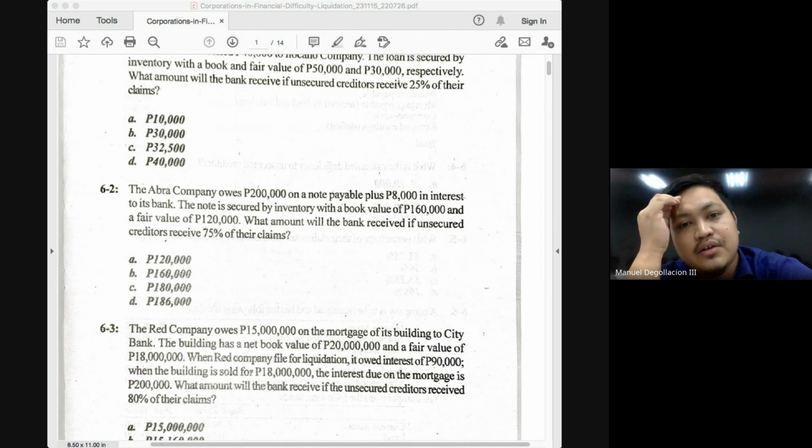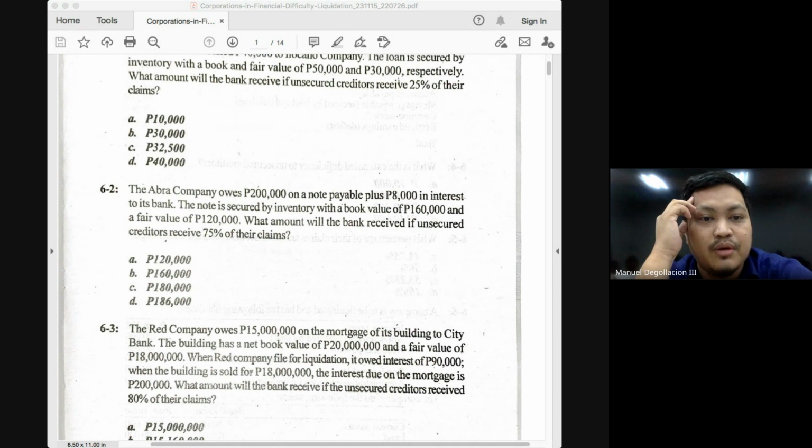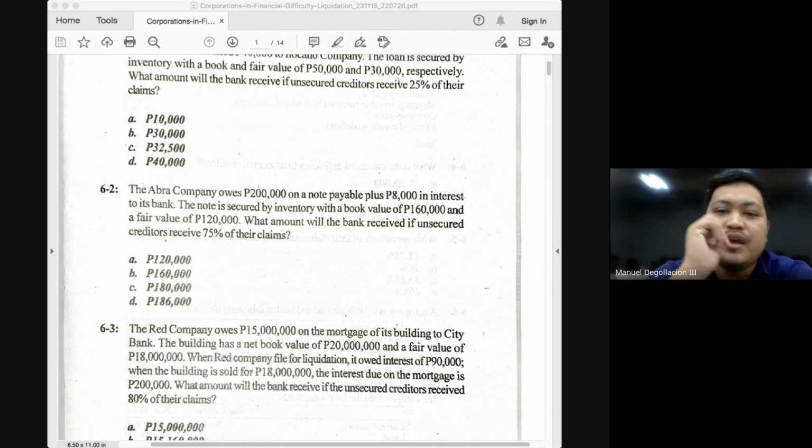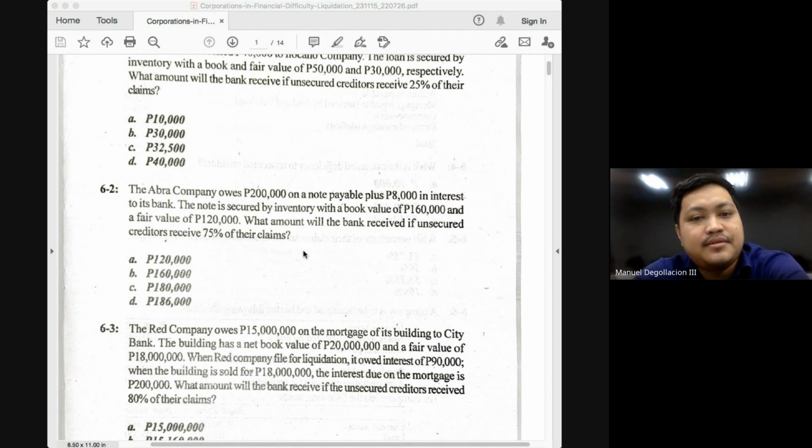Okay. So how much is 75% of 88,000? 66,000. Why is that not in the choices? Because aside from the 66,000, the creditor would have also received the proceeds from the realization of the inventory in the amount of 120,000. So all in all, this creditor will receive 186,000. And that's already your answer.